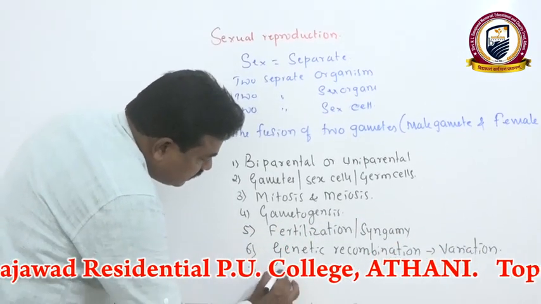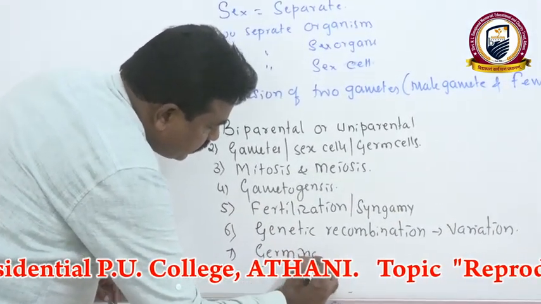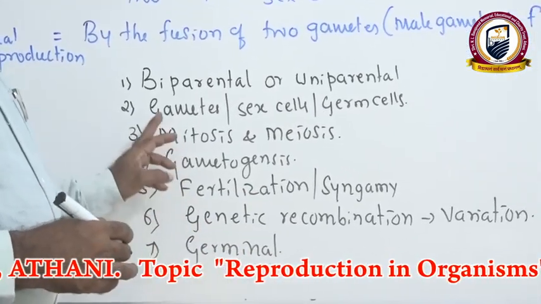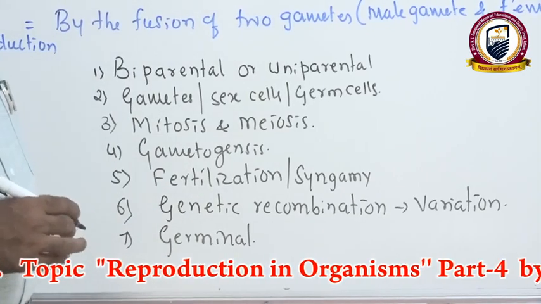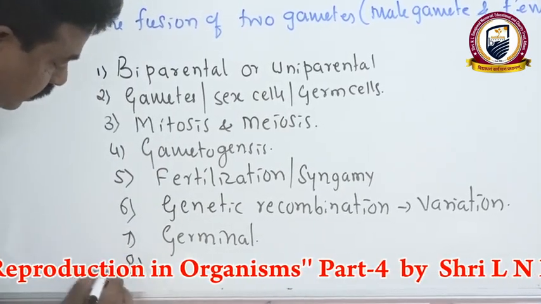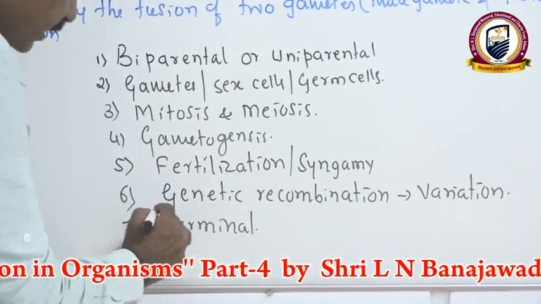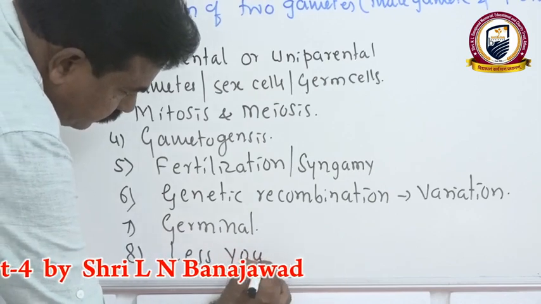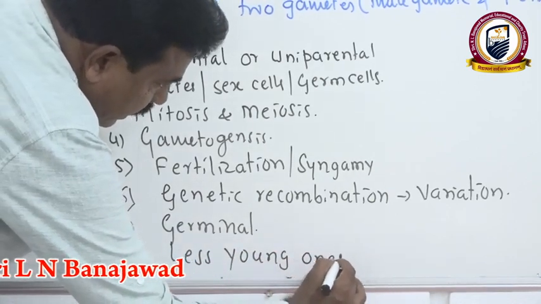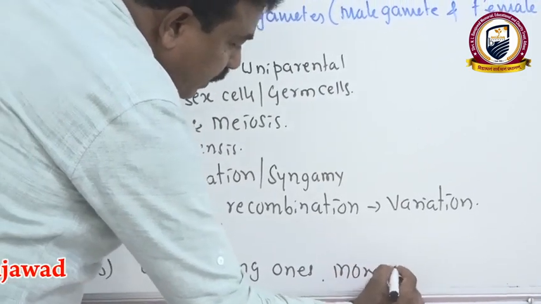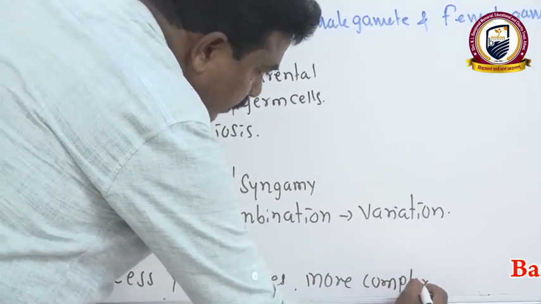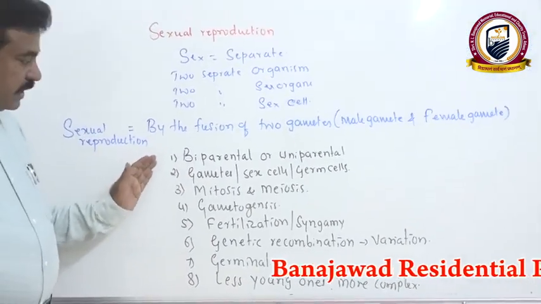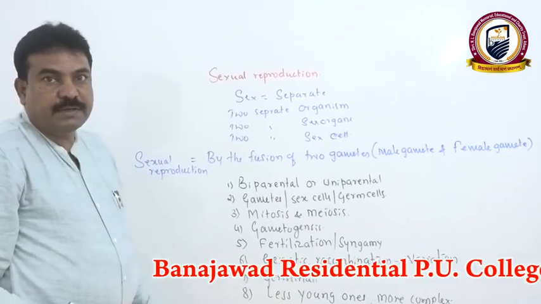Sexual reproduction is germinal, because germ cells are involved and germinate to produce a young one. Compared to asexual reproduction, in sexual reproduction fewer young ones are formed, and the process is more complex. These are all characteristic features of sexually reproducing organisms, whether plants or animals.